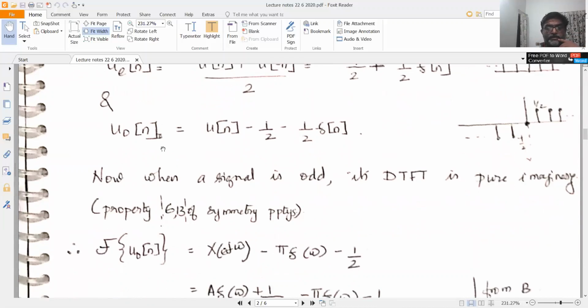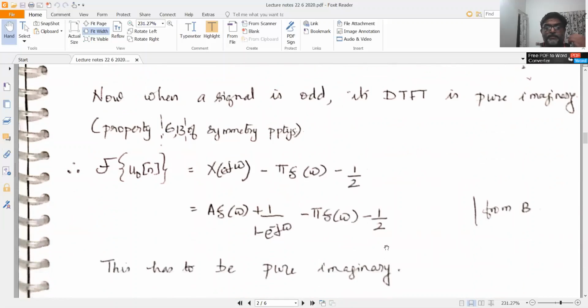which means that the Fourier transform of u o of n should be pure imaginary. So let us now write down the Fourier transform of u o of n. That would be the Fourier transform of u of n, which you have as X of e power j omega, minus the Fourier transform of 1 by 2, which is pi delta omega, because you know the Fourier transform of 1 is 2 pi delta omega. The Fourier transform of 1 by 2 is pi delta omega, minus 1 by 2 delta n. The Fourier transform of delta n is equal to 1, so this will be minus 1 by 2. So X of e power j omega minus pi delta omega minus 1 by 2.